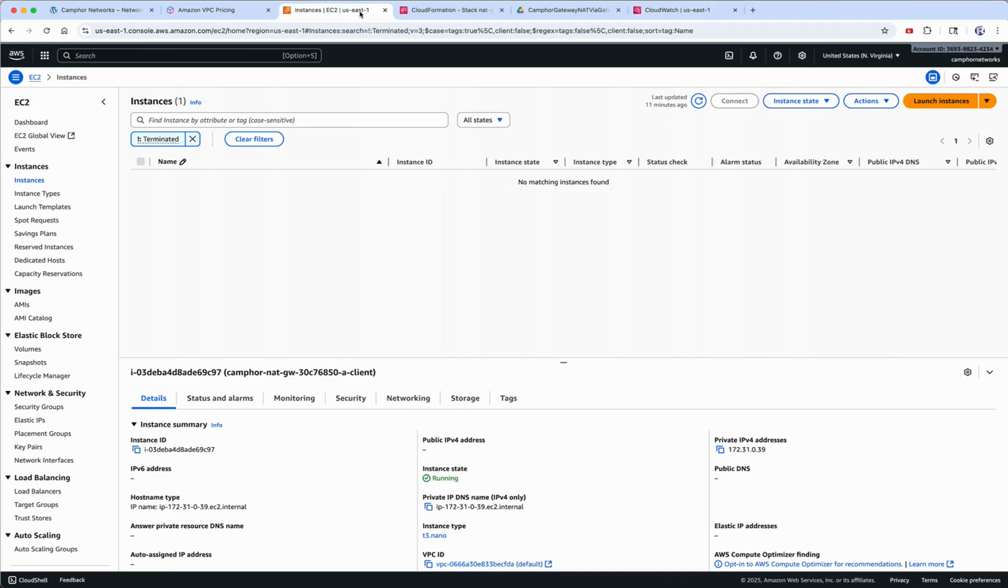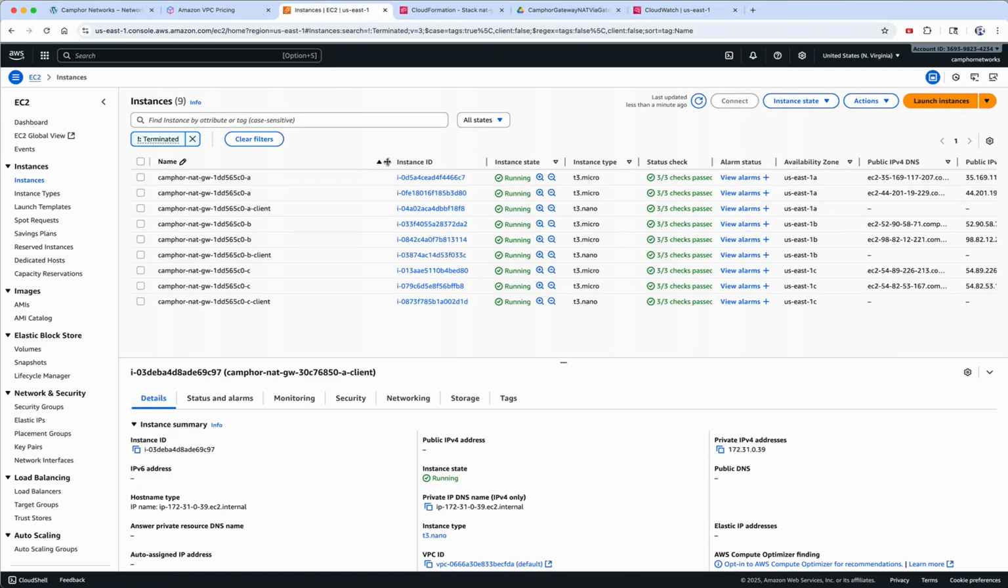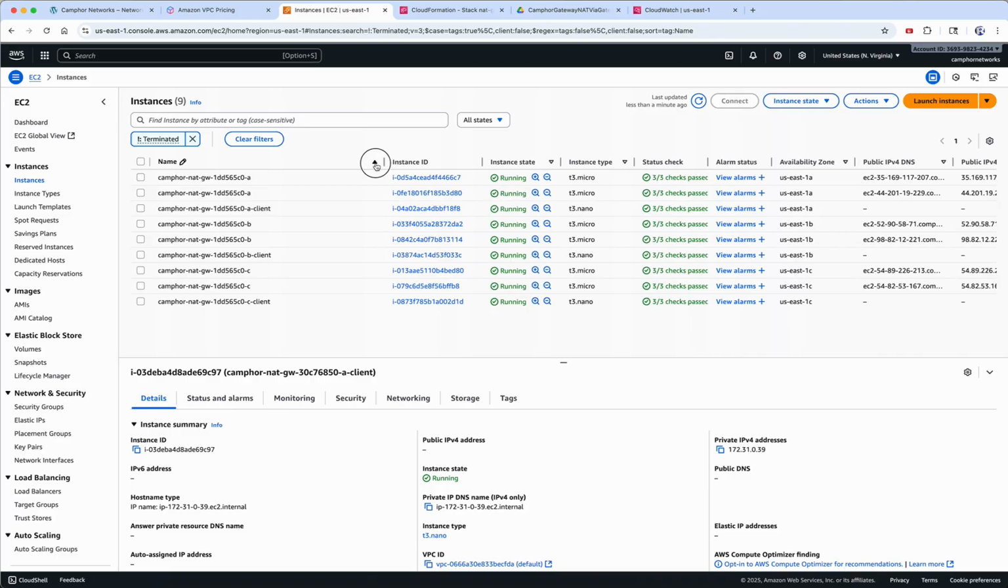All right. So let's look at what we got here in the instances. We got 9 instances in total. Out of these 9, 6 are production NAT gateways, and 3 of them are for testing purposes. So we have 3 autoscaling groups: A client, B client, and C client, which will use Camphor for testing purposes. And these are the gateways themselves.